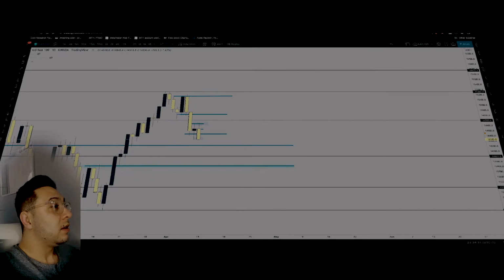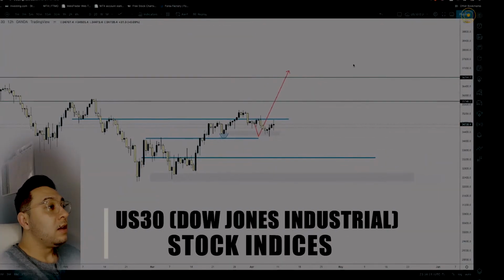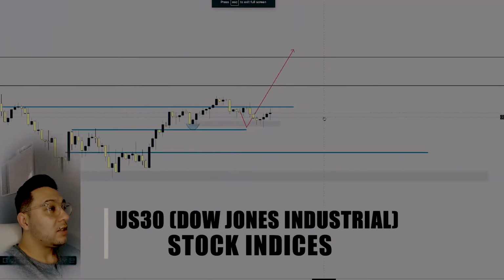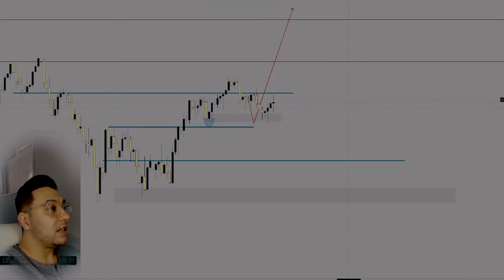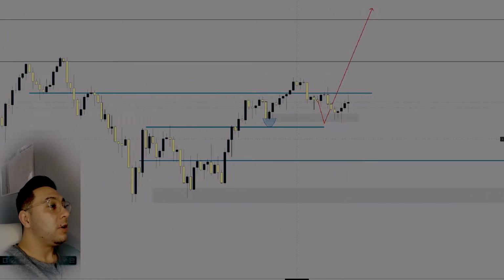Next pair, US 30. So I did not touch this analysis from last week, or this chart, and this analysis is the same from last week. We can see that we had a pullback. Price tried to break this resistance level here, but it ultimately didn't. It rejected. It did not make a higher high, or at least yet.